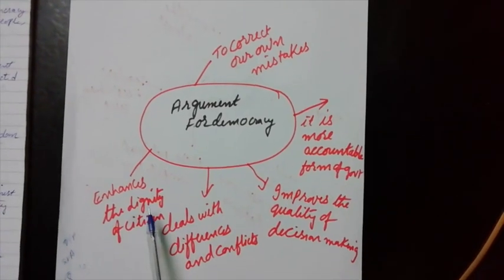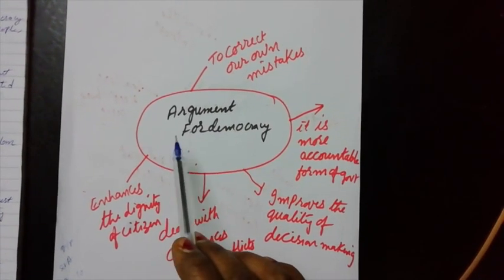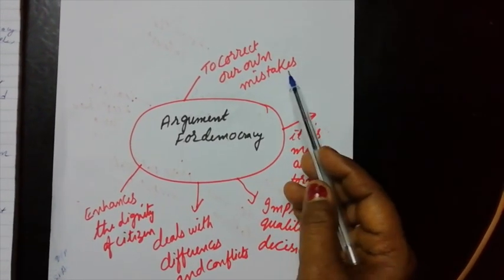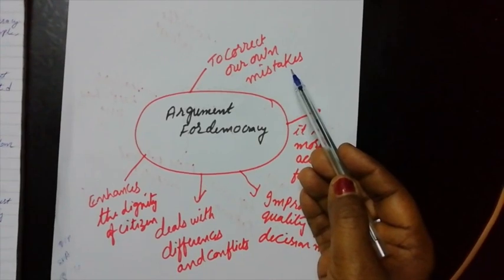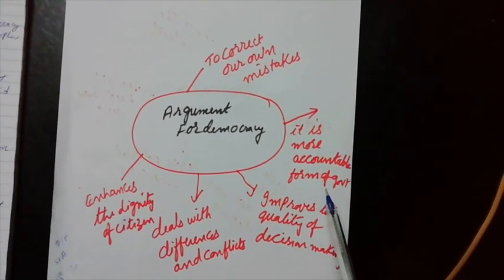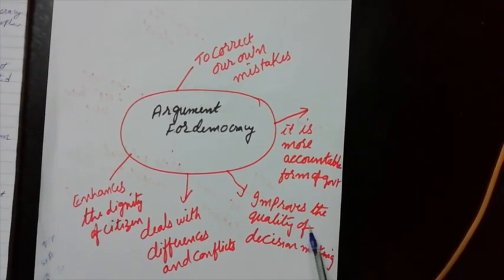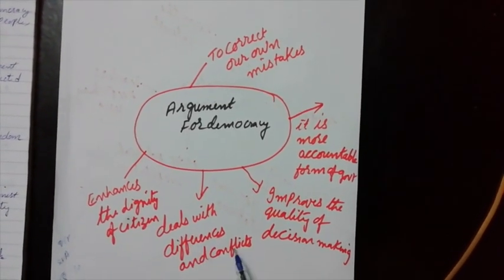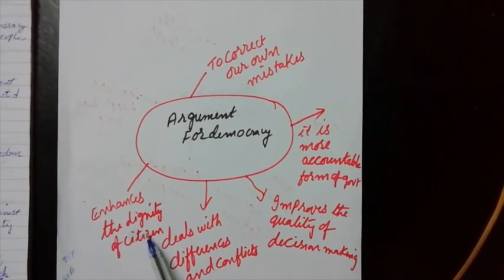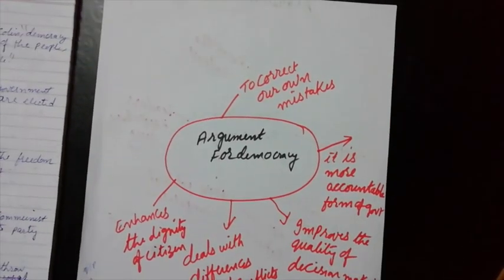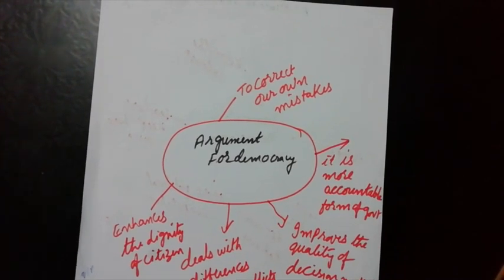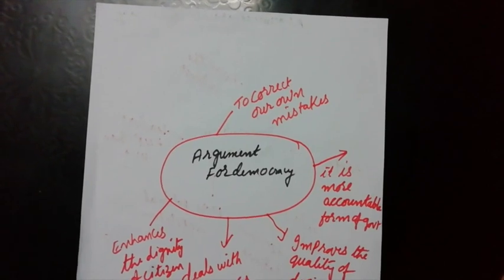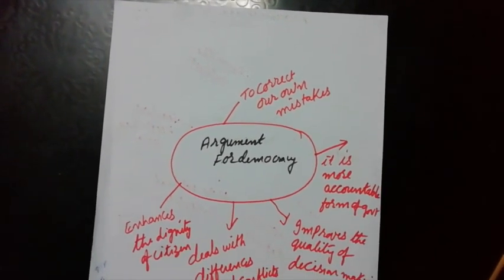Now let us study the merits of democracy. To correct our own mistakes is a merit of democracy. It is a more accountable form of government. It improves the quality of decision making, deals with difference and conflict, and enhances dignity. Dear student, we discussed the merits and demerits of our democracy.